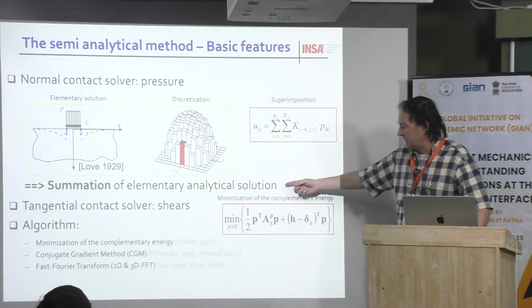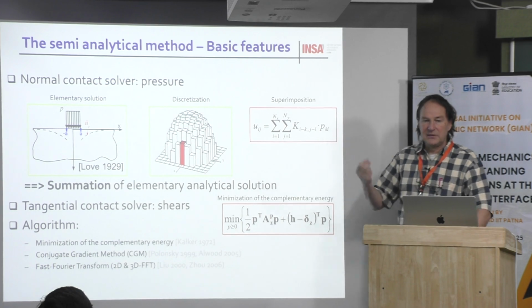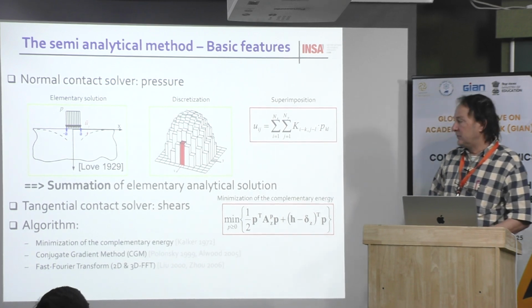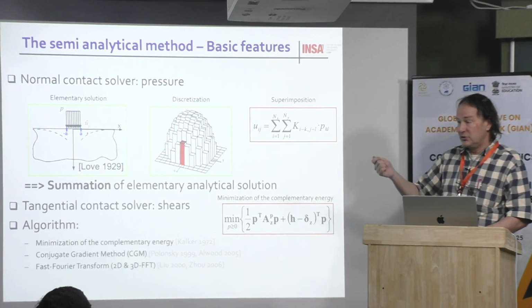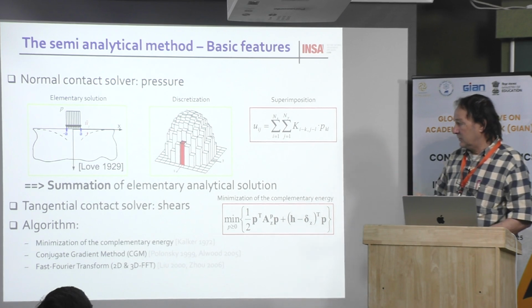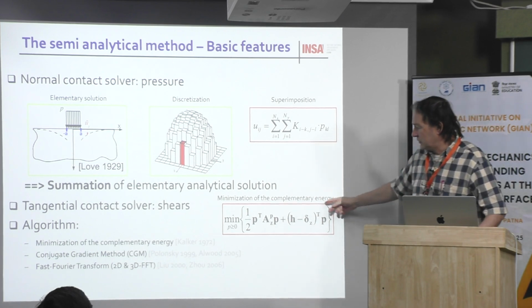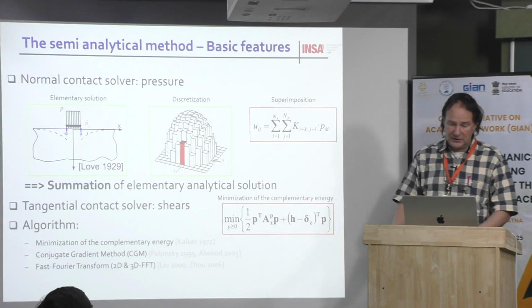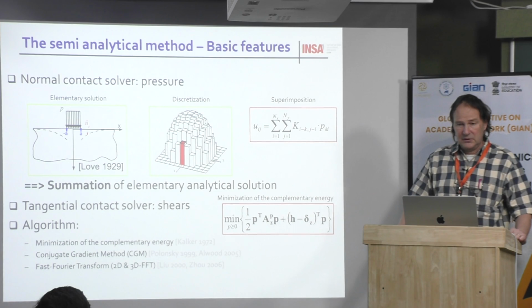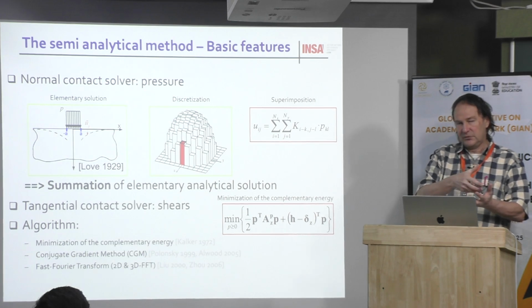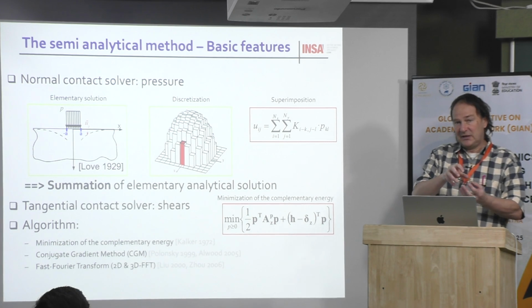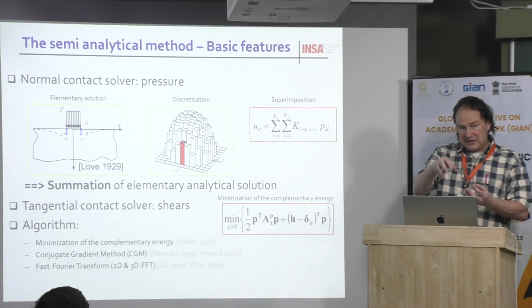Then, as I said before, semi-analytical method means that we make a summation of all these elementary solutions. We are also able to solve the problem when you have normal and tangential solicitation. And in fact, we use the same principle as Kalker. Kalker, a guy from the Netherlands, published a book on rolling contact, and typically considering tractive contact. Tractive contact means that there is one part of the contact which is sliding, and one part which is sticking.